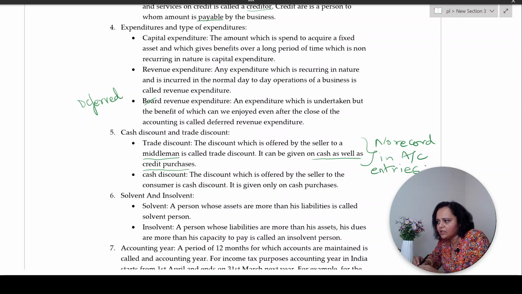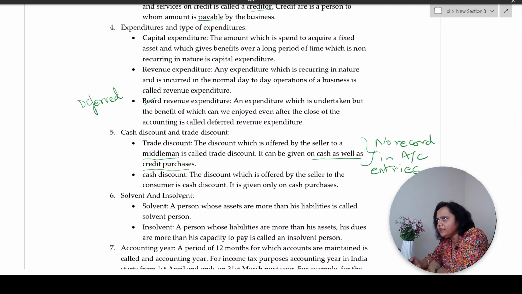Cash discount, on the other hand, is offered by the seller to the ultimate consumer when cash purchases are done. So, cash discount is offered only when cash purchases, upfront cash is paid. So, cash discount cannot be offered when credit sales are effected. Understood? Right. Next, we'll go on to solvent and insolvent.